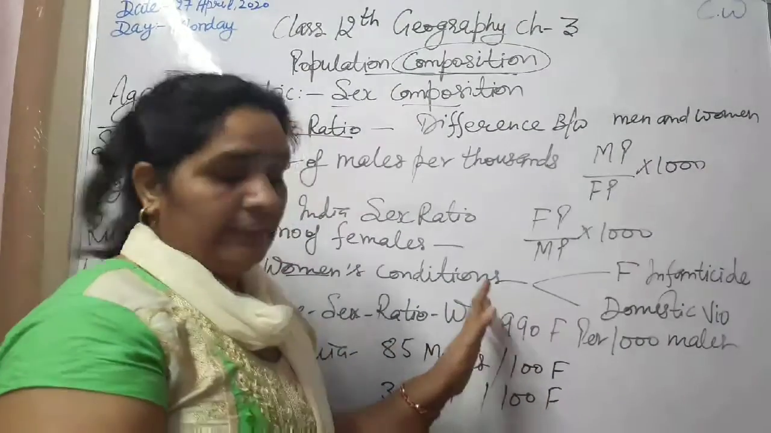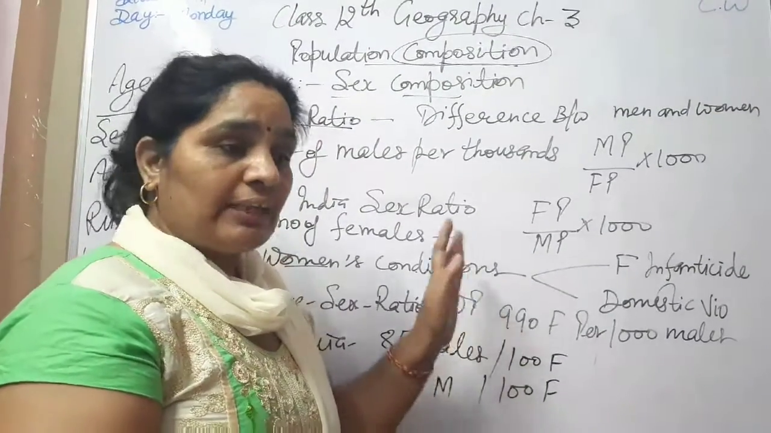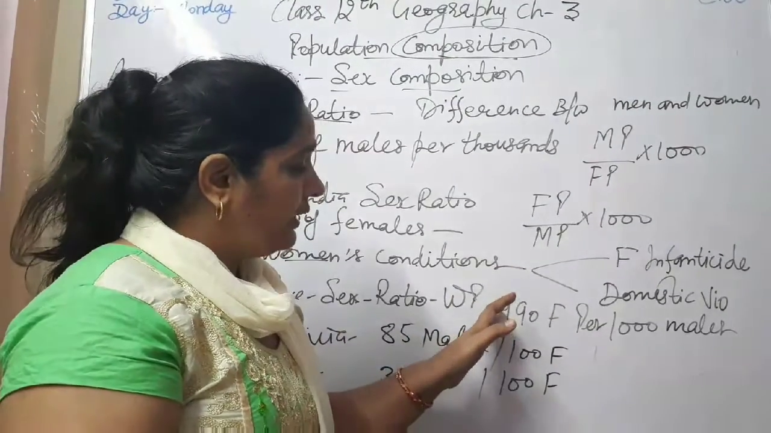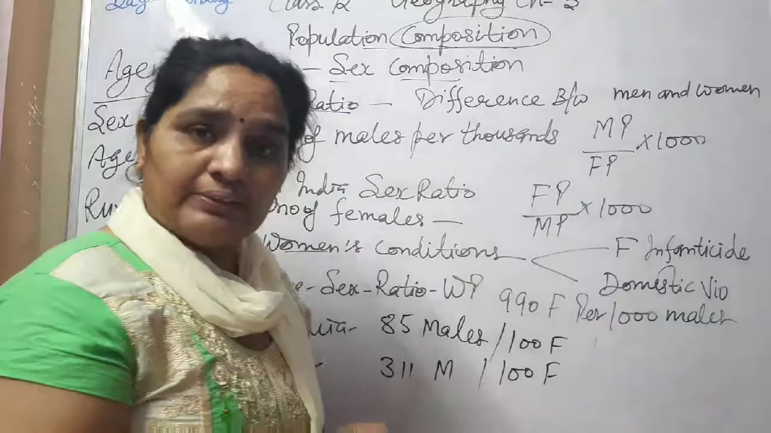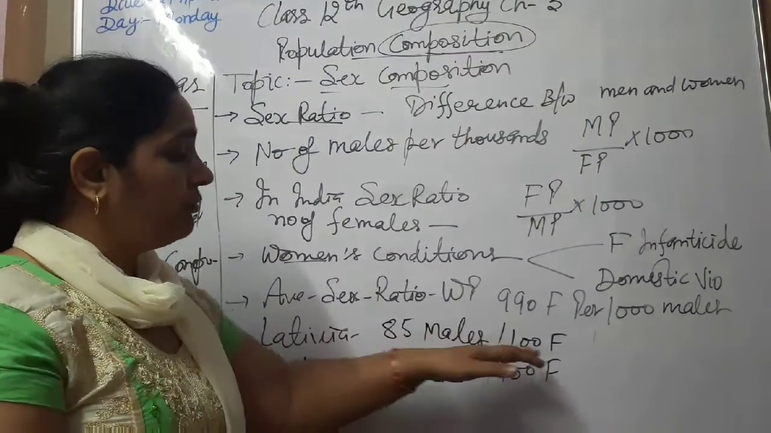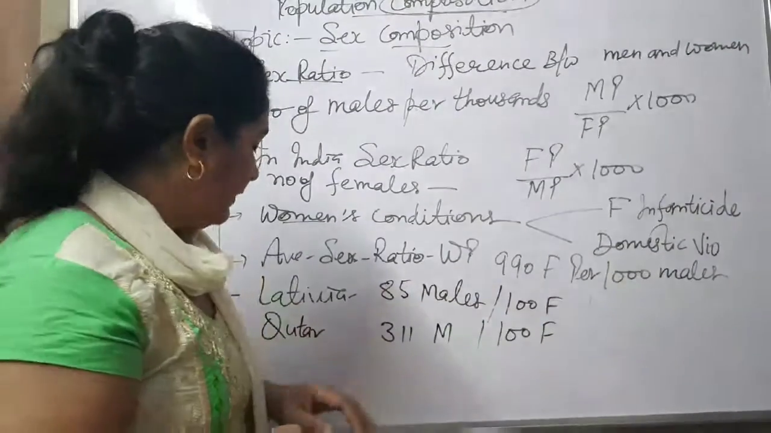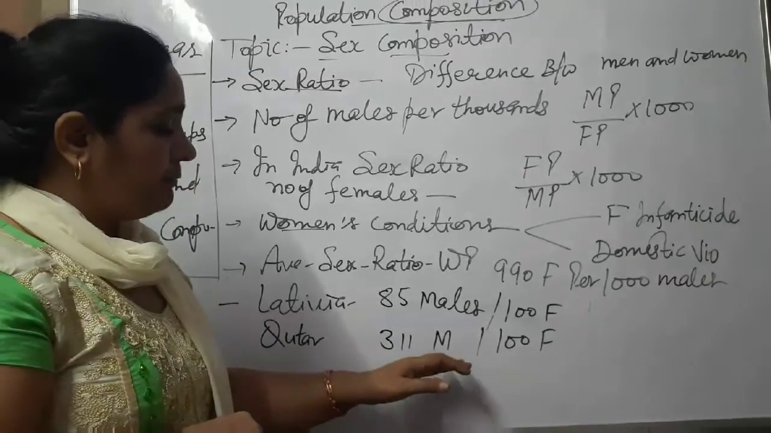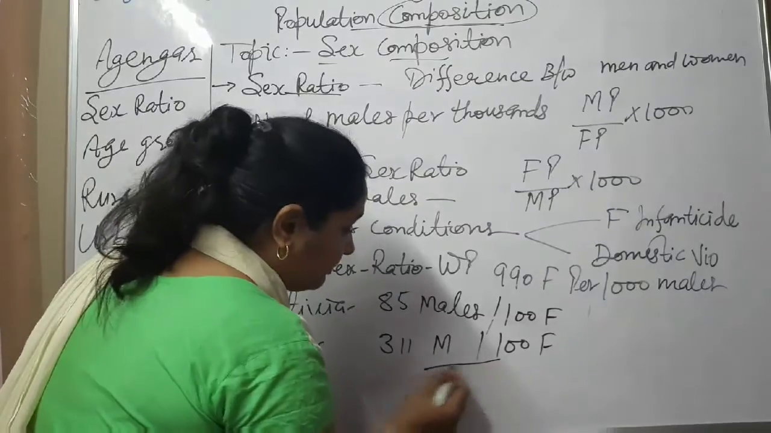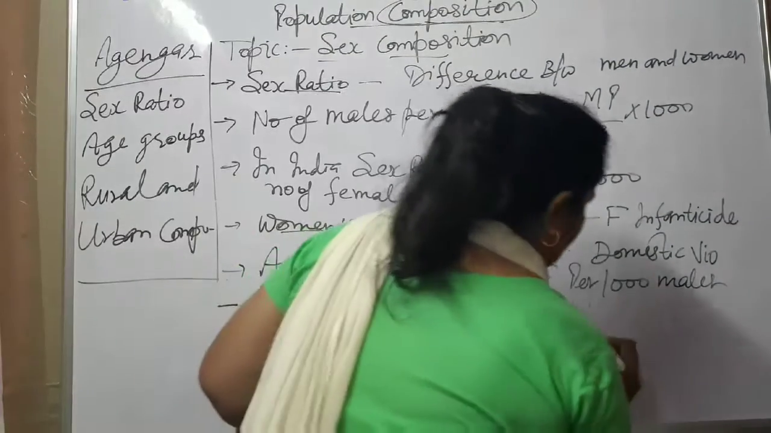Another important point is this. In 139 countries, the female ratio is favorable. In 72 countries, the male ratio is favorable. In which areas these incidents happen, we will discuss in this chapter. Latvia has the highest ratio in favor of females: 85 males out of 100 females. In Qatar, 311 males out of 100 females. So how does this happen? What factors work behind this? What is the main factor?